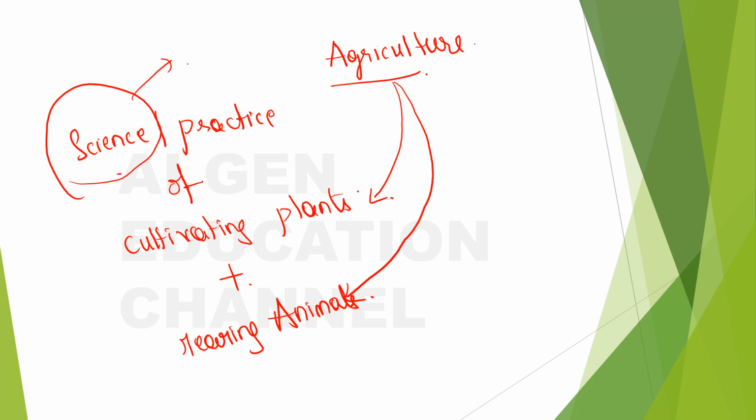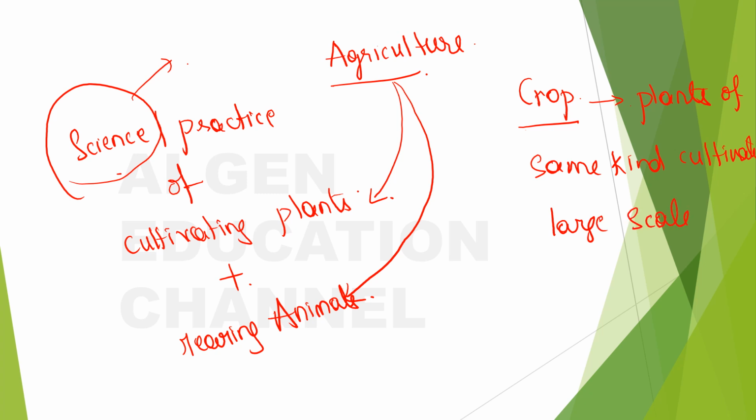Until and unless you have some scientifically proven steps to be followed, you cannot expect a good produce to come out, right? So first of all, what is the meaning of crop? Here I have mentioned the word crop. Crop means plants of the same kind cultivated on a large scale, right? So farmers do this. What do the farmers do? They cultivate the crops on a large scale, and that produce is sent out into the markets for us to use it.